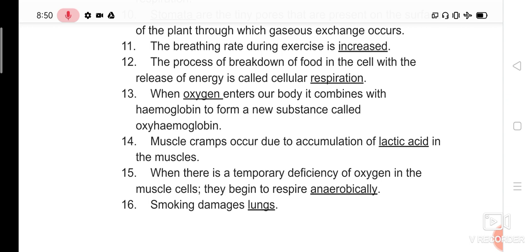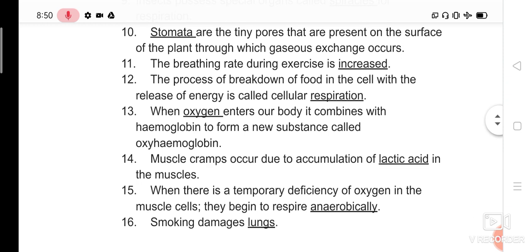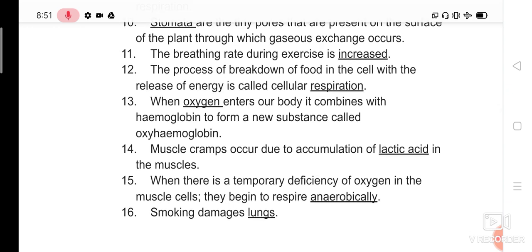If we are doing heavy exercise, what happens? Our breathing rate starts to increase, because during heavy exercise we need more energy. For more energy, what will we do? We will inhale more oxygen. So at that time our breathing rate will be increased.